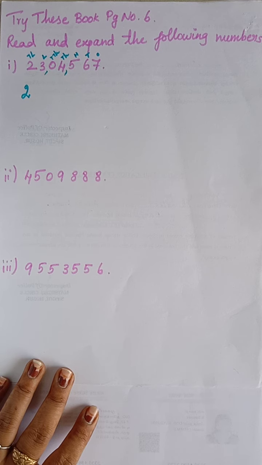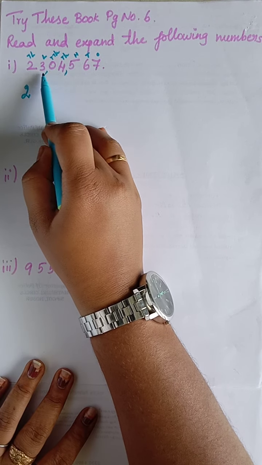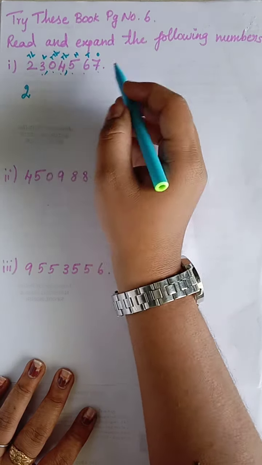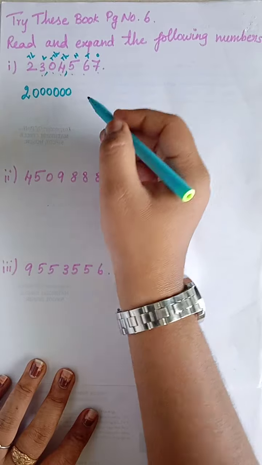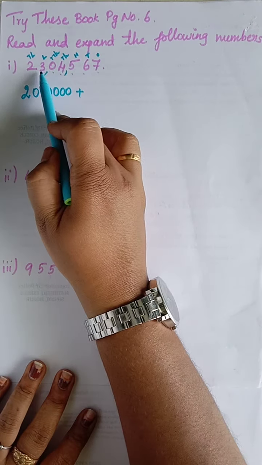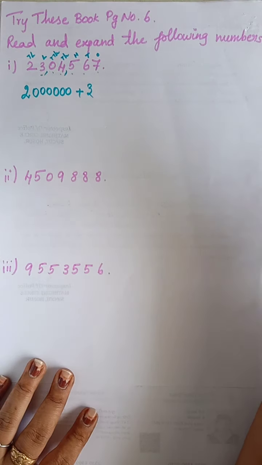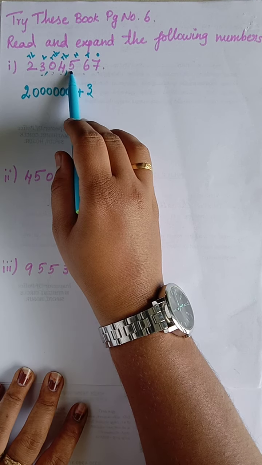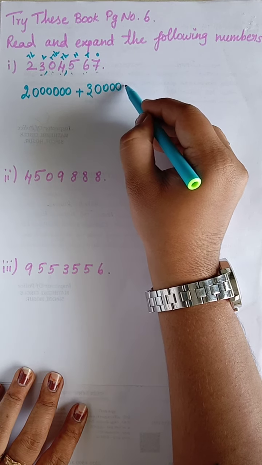If it is not easy to memorize, you can do it like this. Take the 2, leave the 2 alone, and count 1 2 3 4 5 6. 6 values are there, so you put 6 zeros. Then leave the 2 and take 3 here. For 3, they have given us lakh. For lakh it is 5 zeros. If it is not easy to remember, you can do it like this: 1 2 3 4 5. How many zeros? 5 zeros.